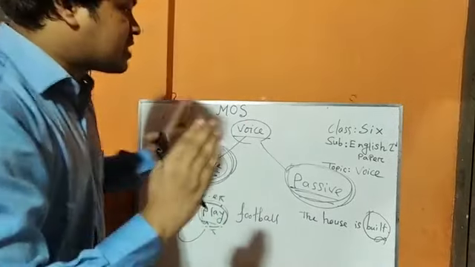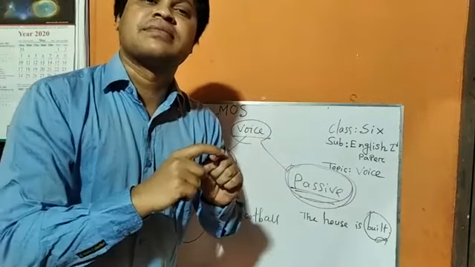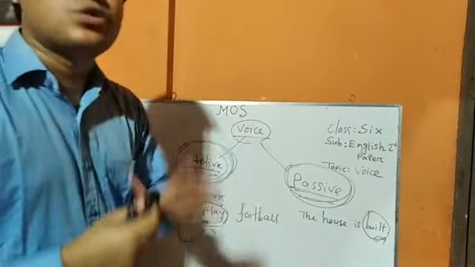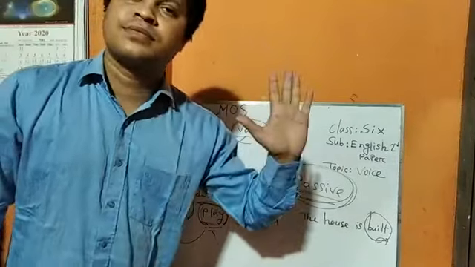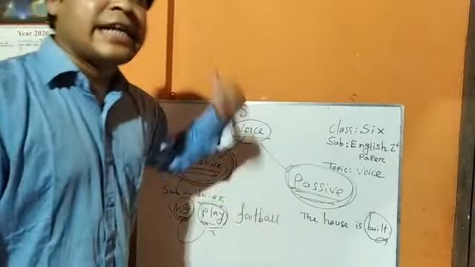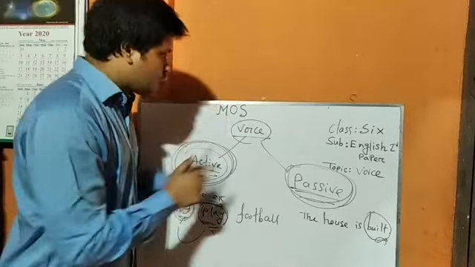So at first I want to inform you the materials. Just to change an active voice into passive voice, we need 5 terms or 5 materials. Now I am writing one by one, and after that I'll explain. Okay, just keep your eyes on Maimansingh Online School.